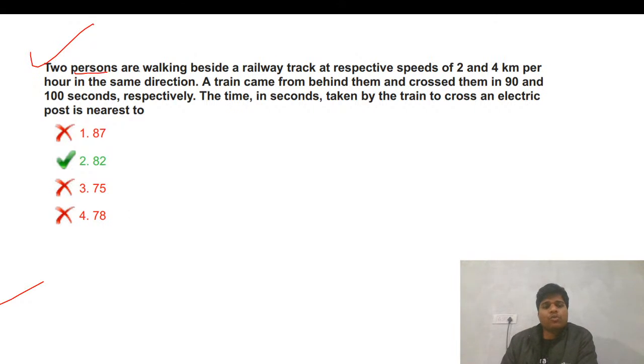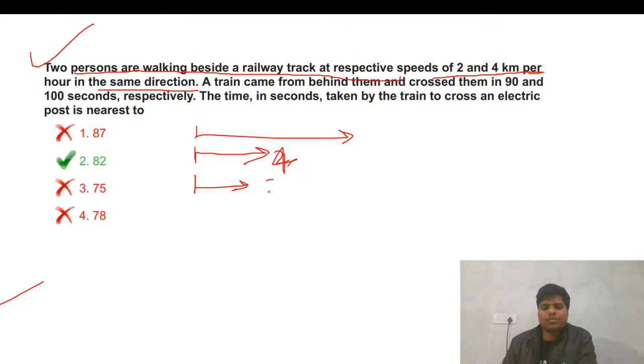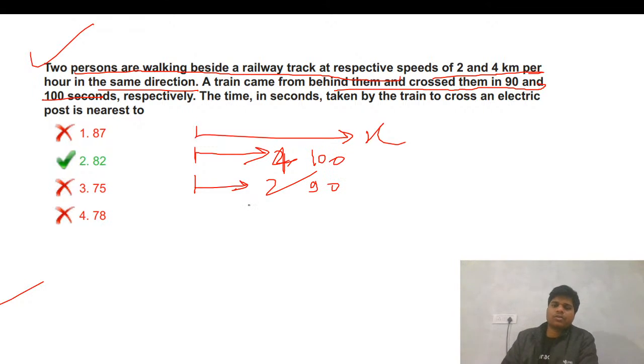Okay. So 2 persons are walking beside a railway track at speeds of 2 and 4 km per hour in the same direction. So the train is this. I always make a diagram when we do these questions. Here's the question. So 2, 4, and this is the train. A train came from behind, then crossed them in 90 seconds and 100 seconds. So the faster one it will cross later, in 100 seconds, and the slower one it will cross in 90 seconds.